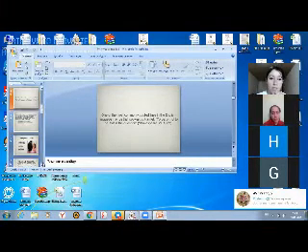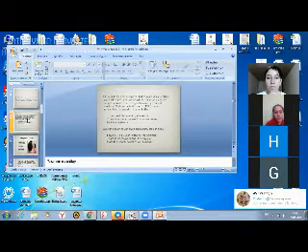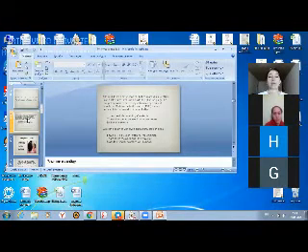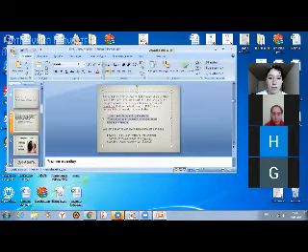The next example shows that quotations can also be separate from the text. Here the quotation is given separately from the passage, you see.